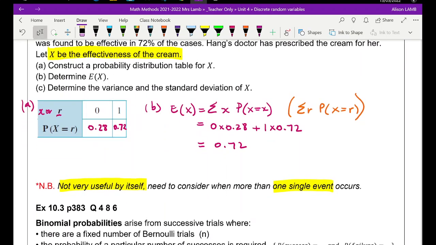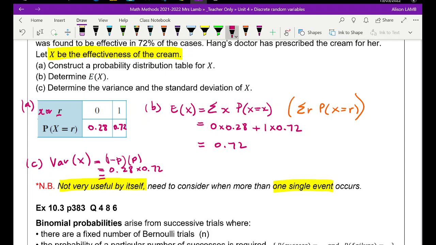Okay, so now we've got to get the variance and the standard deviation. I'm not going to work through this one. Let's just use our rule. The variance is just p times q, or 1 minus p times p. So we're going to have to multiply 0.28 times 0.72, and I've got the calculation here, which I've done previously.